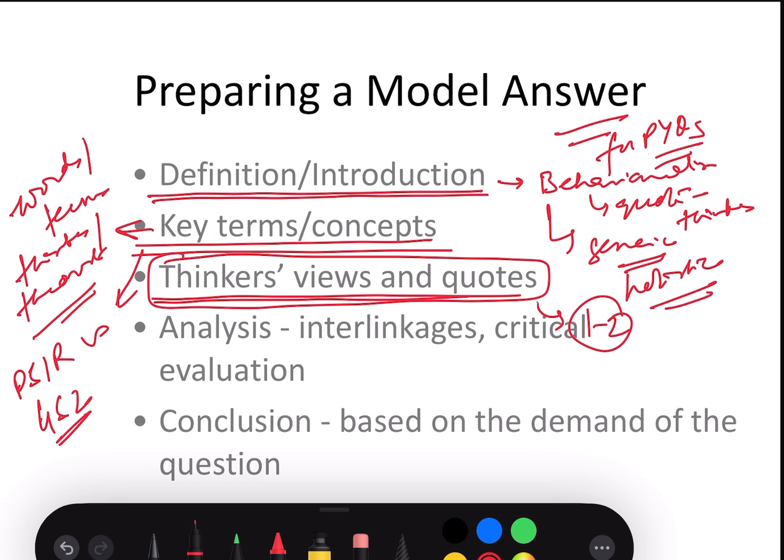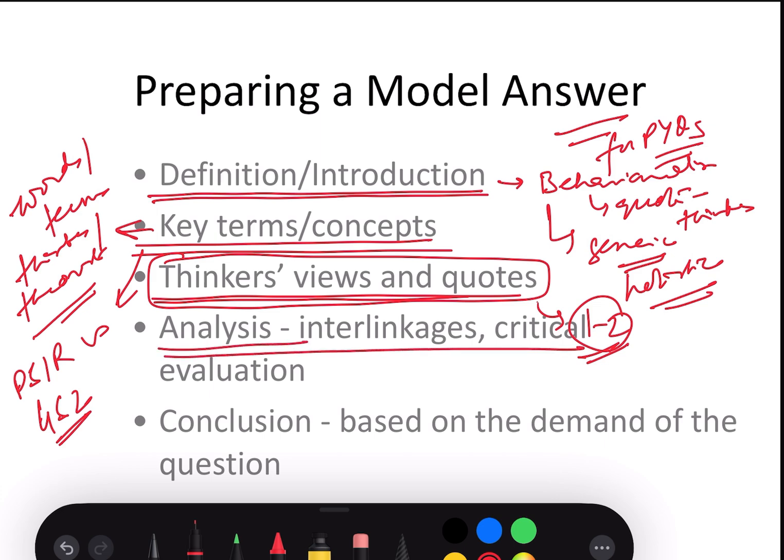So it is important that you have a list of thinkers relevant to each topic, and it would be better if you have a quote also, but it's okay if you're not able to quote exactly, if you are able to paraphrase, that will also do. But ensure that you have at least one to two thinkers. You do not need to create a list of 10 to 15, avoid that, keep it 1 to 2, maximum 3 to 4.